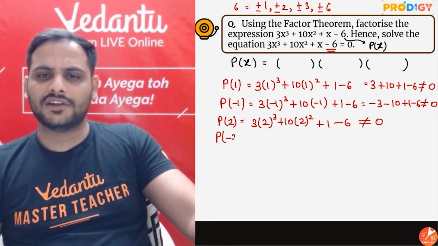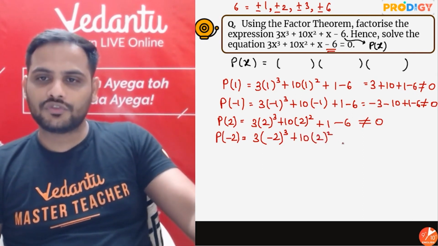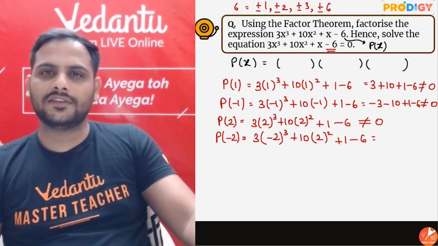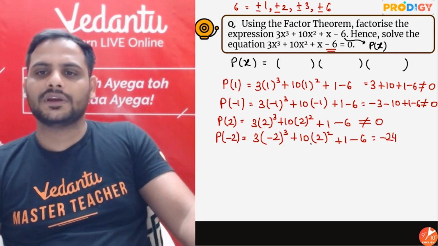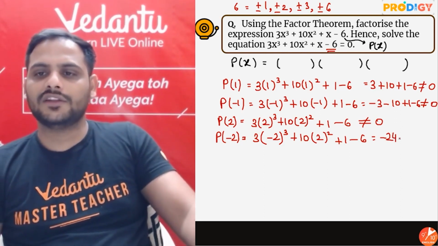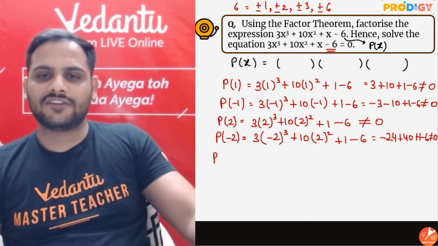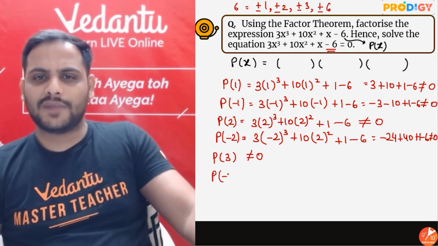Let's go for P of minus 2. 3 into minus 2 cube plus 10 into 2 square plus 1 minus 6. Let's check. So minus 2 cube is minus 8 into 3 is minus 24. 2 square is 4. 4 into 10 is plus 40 plus 1 minus 6. Again it is not equal to 0. Again beta, if you check it for P of 3, it will not be equal to 0. Dekh lo, 3 pe obviously much positive. Let's check for P of minus 3.